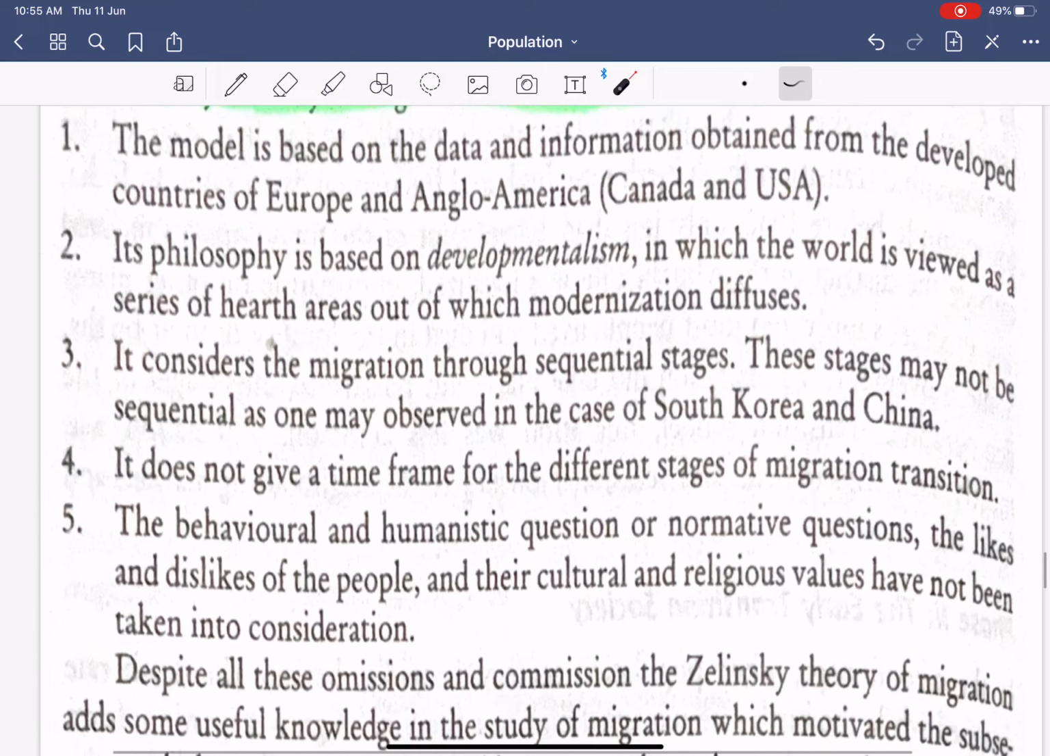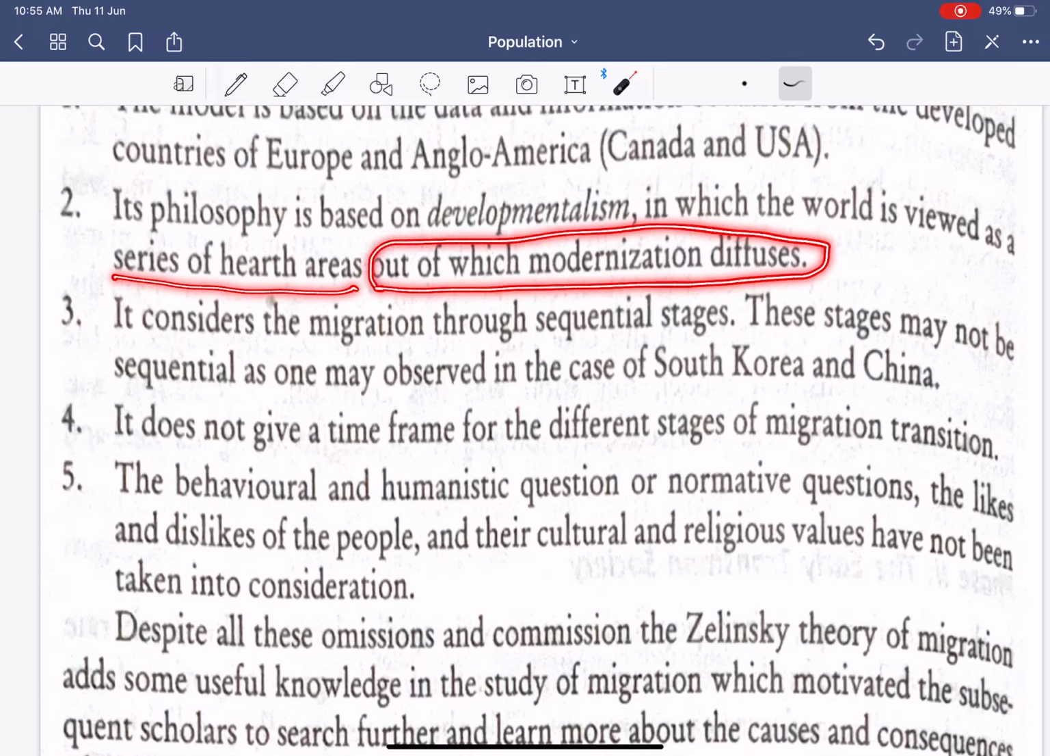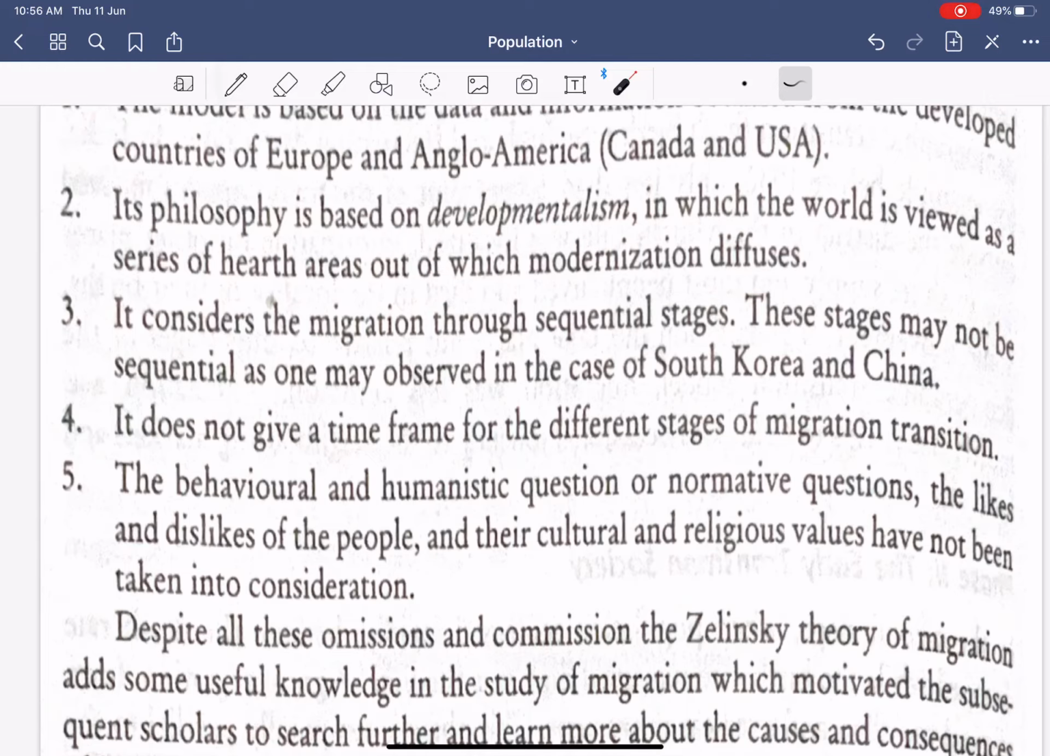Next, its philosophy is based on developmentalism, in which the world is viewed as a series of hearth areas out of which modernization diffuses. But this is not the context. Let us say that Mumbai, Bengaluru, Chennai, Kolkata are nothing but the hearth areas or the developed areas out of which the modernization diffuses. Now this is not the context.